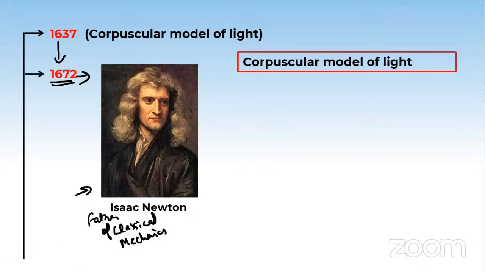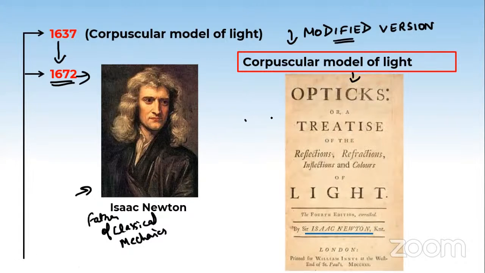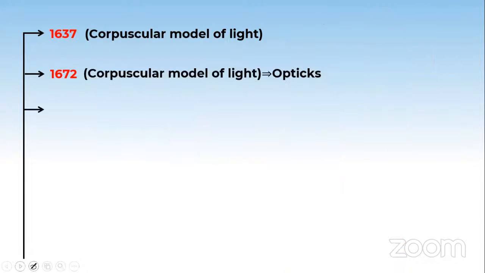He used the same corpuscular model of light, actually a modified version of it. He wrote a paper named Optics, or a Treatise of the Reflections, Refractions, and all these things. This is all the work the scientists have done in the field of light and its interaction with matter.